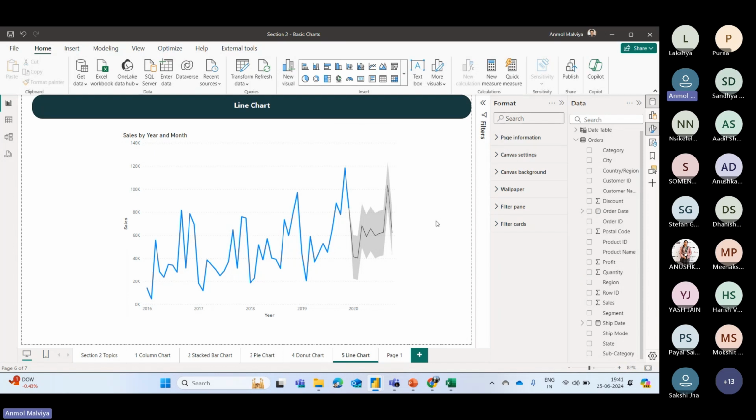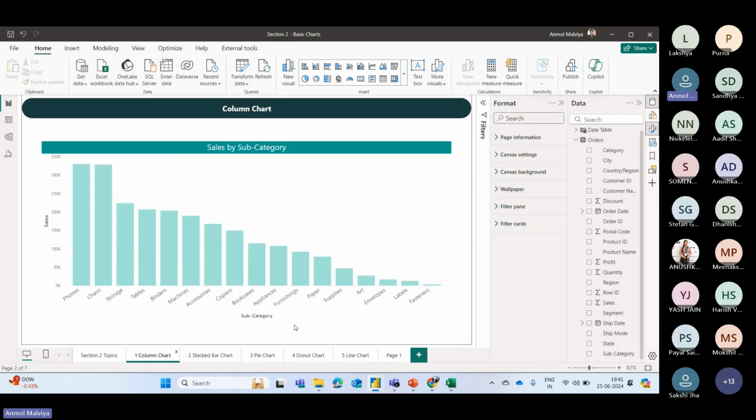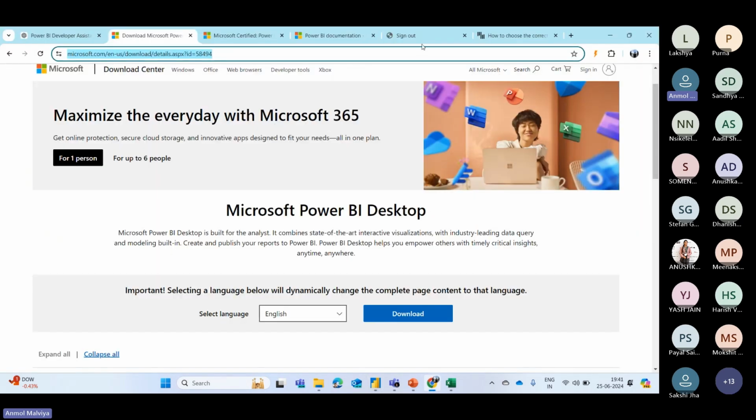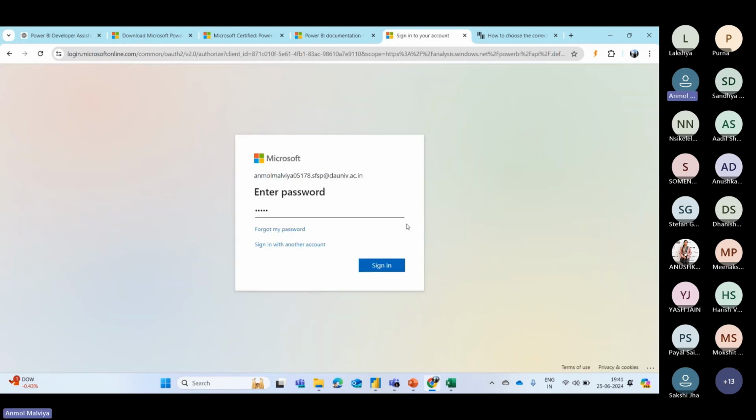Once you are done with the reporting part, let's say you created an interactive report and you want to share it with the clients or with your team members. So we use Power BI Service for it. You can find it on Google. Simply search for Power BI Service, and then you have to log in using your school ID or business ID.